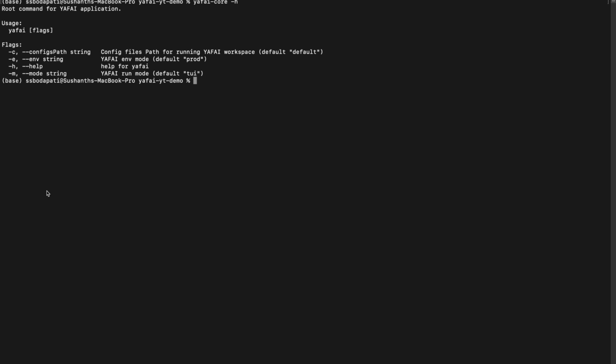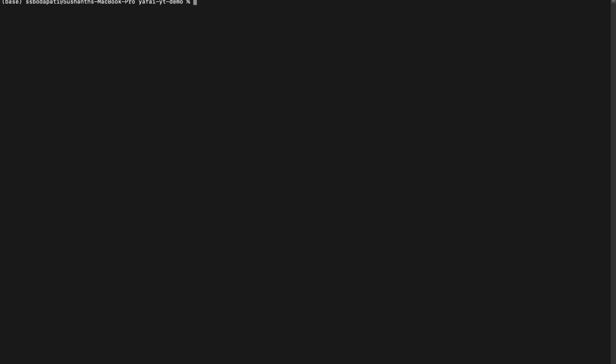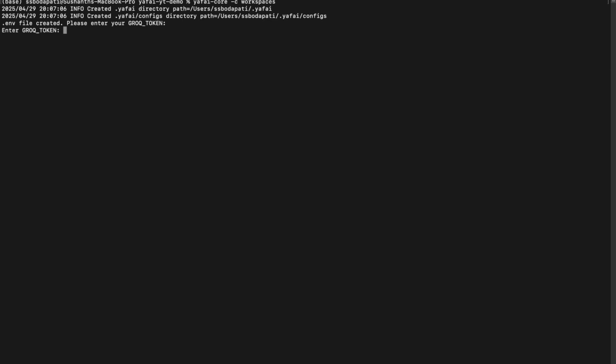So to start off, I'll go ahead and start Yafai core. Once it is installed, we can check for the flags that it takes. It takes a couple of options. They have their own overrides, but we'll start off with the default mode. The default mode is Yafai core followed by the directory of the configurations. So we have to pass a folder with the workspace configuration. In this case, the workspace folder within the Yafai YT demo directory.